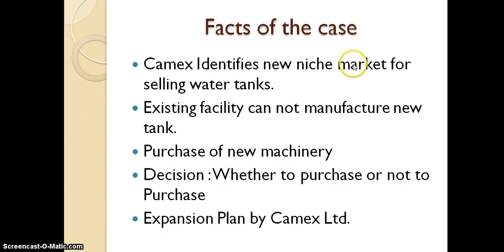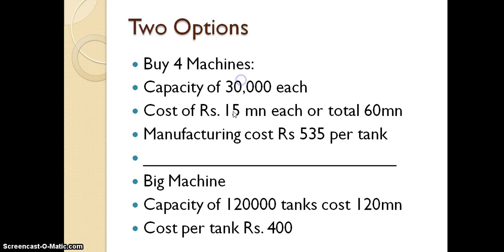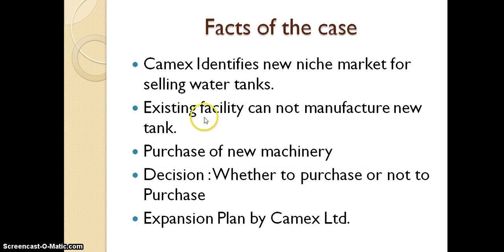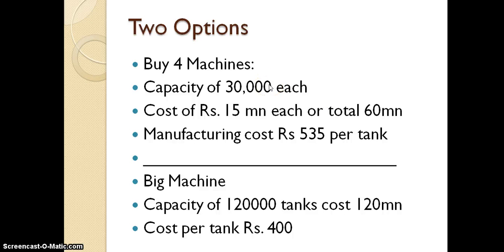Calmex is a company which has identified that there is a niche market and it can sell water tanks. The existing facility cannot manufacture the water tanks, therefore they have to purchase new machinery. The decision is whether they should expand or not. That decision we have to take, and this is a capital budgeting decision. Now we have two options.